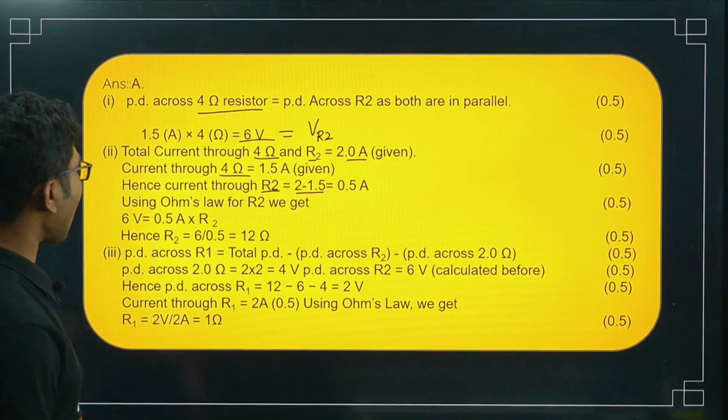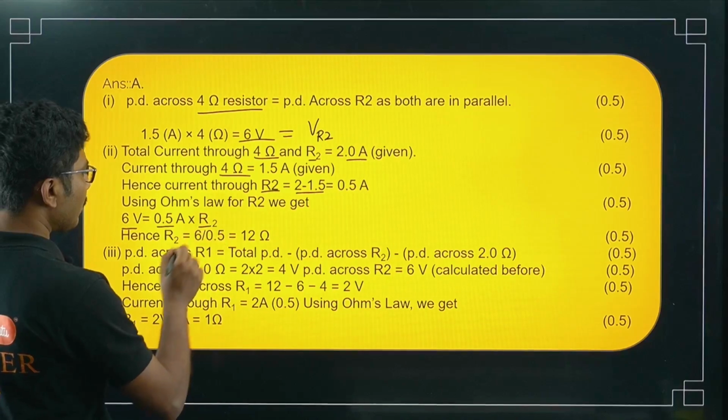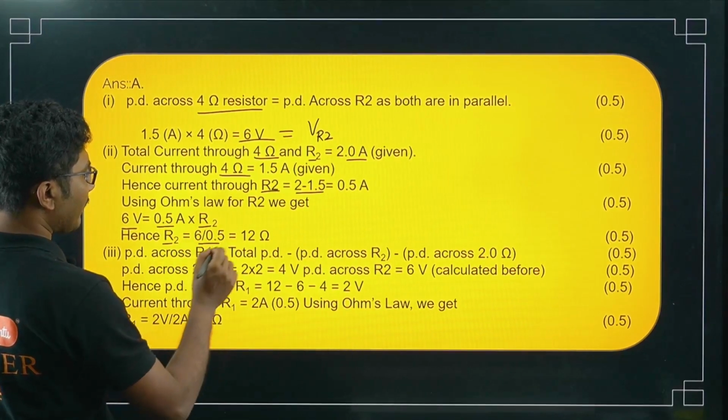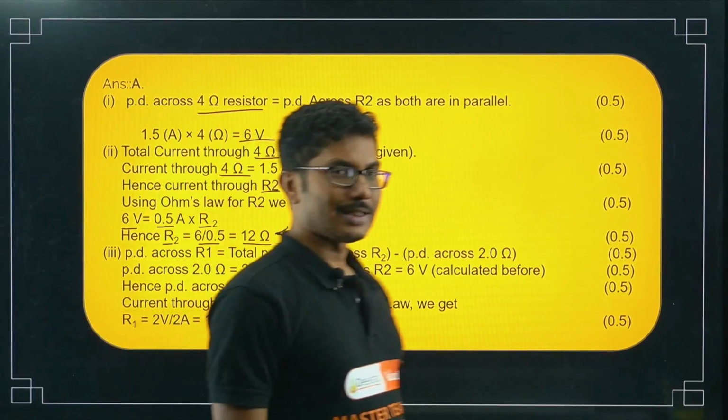Using Ohm's law for R2, we get that 6 volt is the voltage, current is 0.5. So R2 will be 6 by 0.5, that is 12 ohm. So we have calculated the resistance as well.